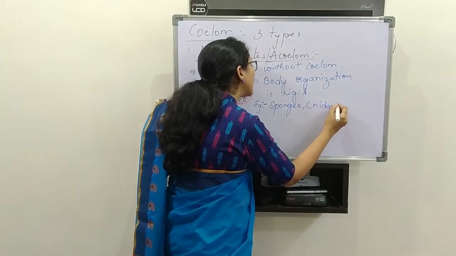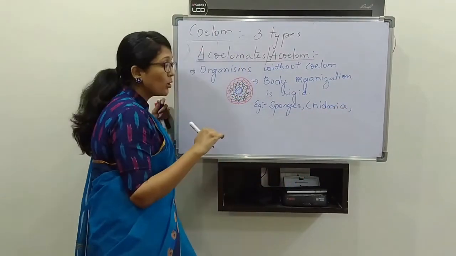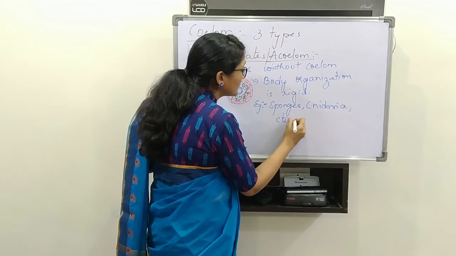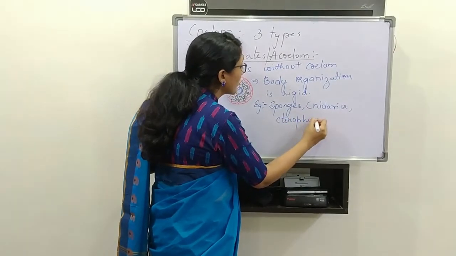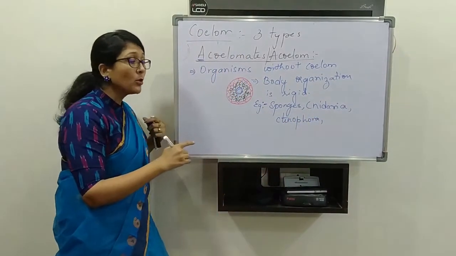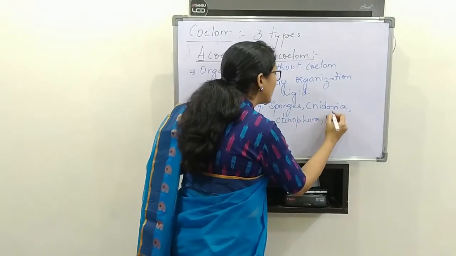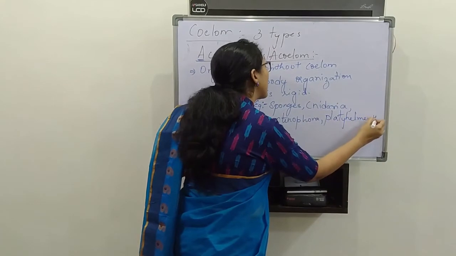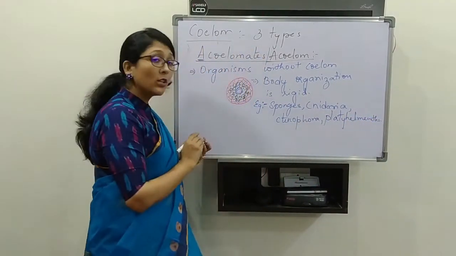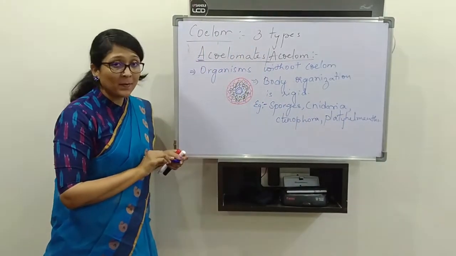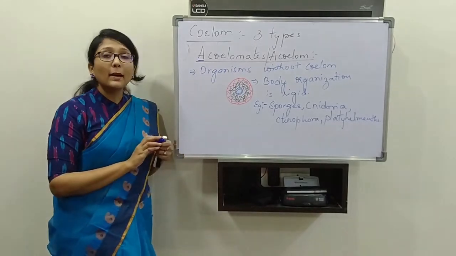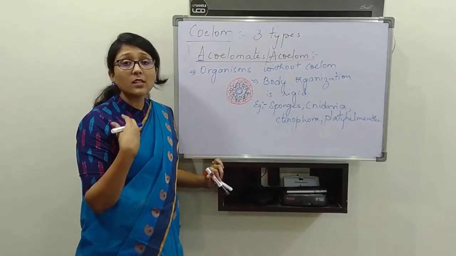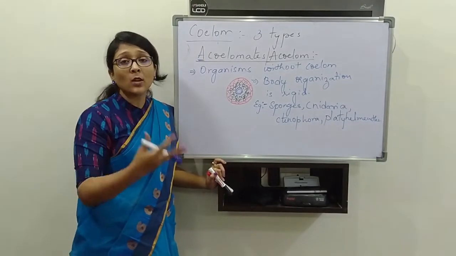Cnidaria also acoelomate. Then the Ctenophora, and we can also include Platyhelminthes. So mesoderm is formed for the first time in the Platyhelminthes, okay, but the organs formed in them are not in such a way that movement is required.